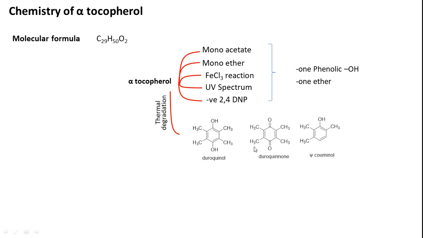And if you observe the structures, here we have hydroquinone, this is the quinone, and then the third one, where we don't have the hydroxy group. The presence of a phenolic hydroxy group is confirmed with the earlier test, but the other substitutions cannot be introduced by thermal degradation. So this clearly indicated that we have a fully substituted benzene ring, where at the para positions we have two oxygens attached to the benzene ring.